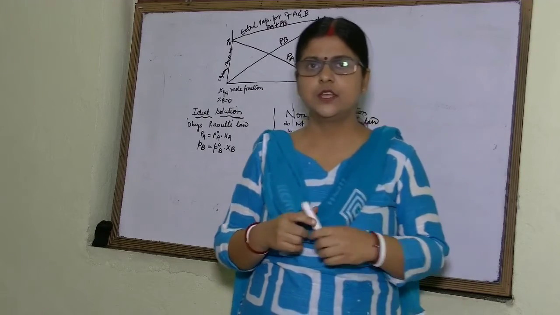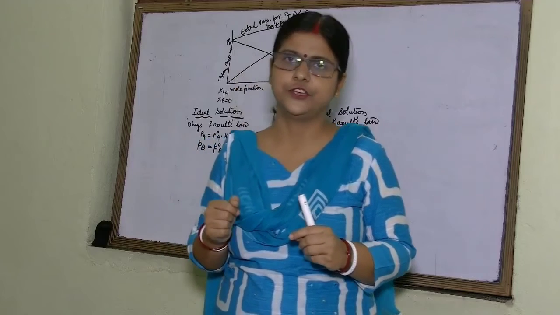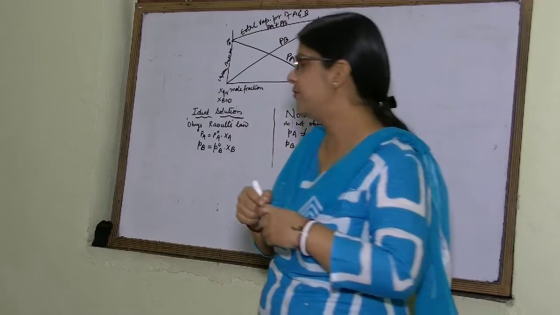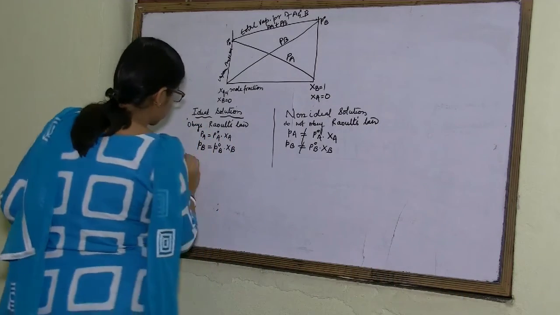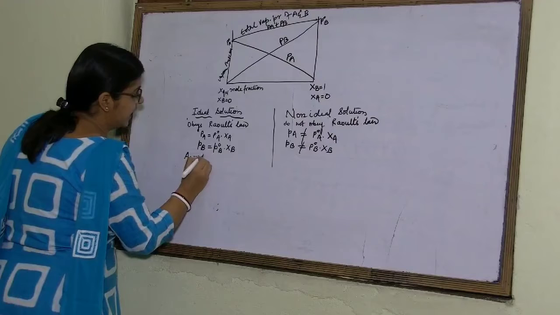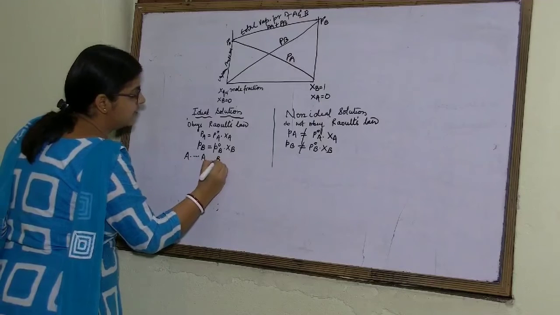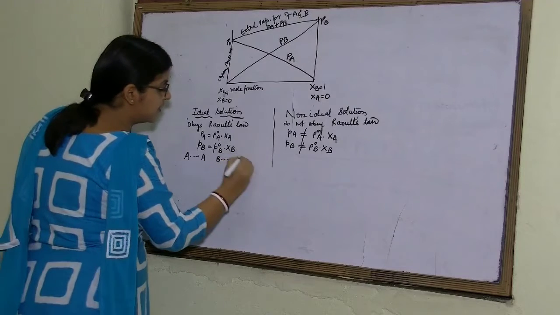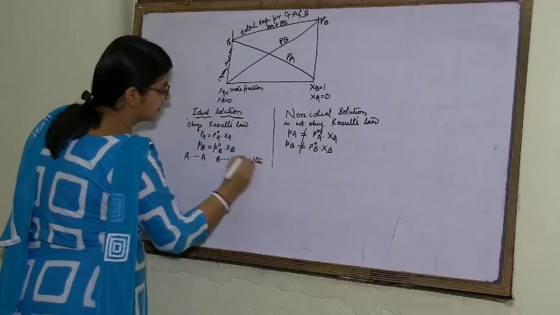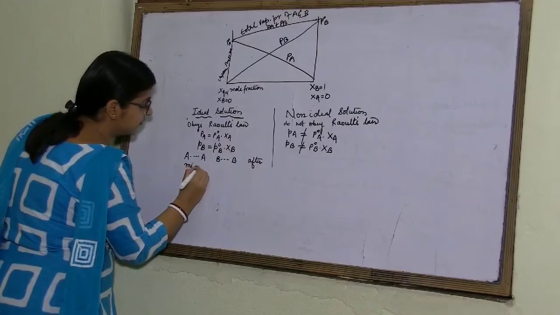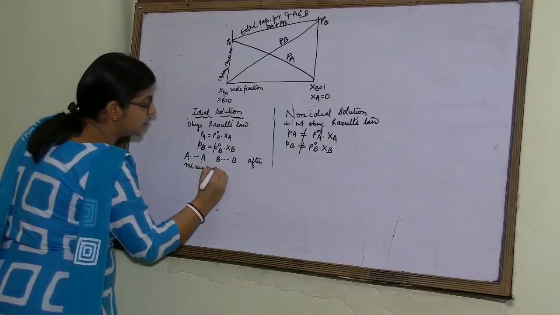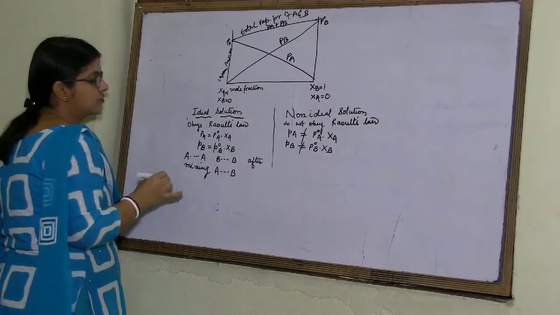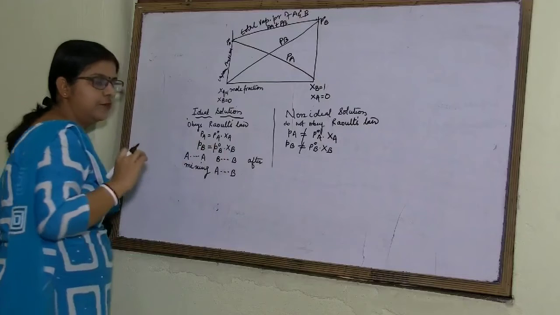If in the solute the force of interaction is AA, and for solvent the force of interaction is BB, then after mixing, force of interaction between A and B will be also equal to AA and BB.